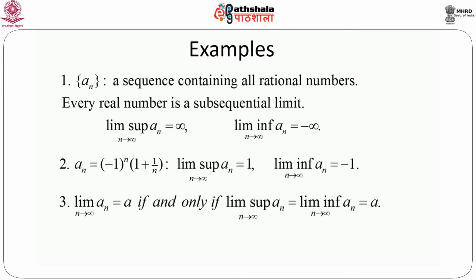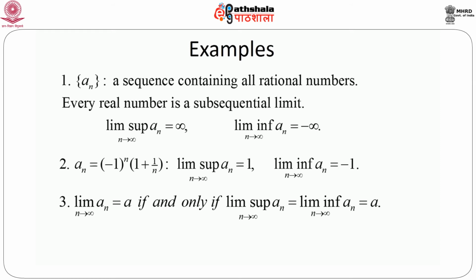The proof would be very simple, but intuitively it is clear. There are several subsequences, and if the upper limit of a_n is a and the lower limit of a_n is the same as a, then it is intuitively clear that all the subsequences are going towards a. Because if there were a difference, we would have a change in the lim sup and lim inf values.